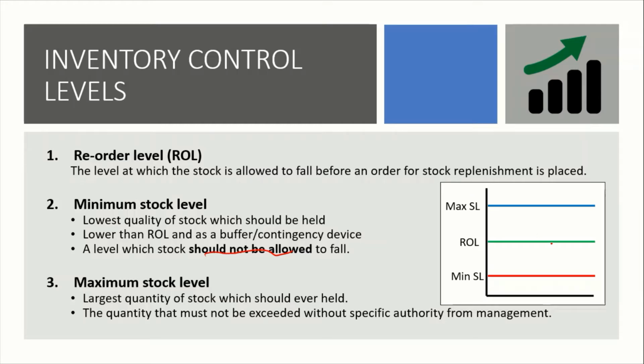So minimum adalah minimum yang patut kamu ada dalam store kamu, dan maksimum adalah level max yang patut ada dalam store kamu. ROL ada level bila dah sampai ROL kamu order lain. Dia ada replenishment level, sampai ROL you order lain. Untuk itu adalah berjaga-jaga.